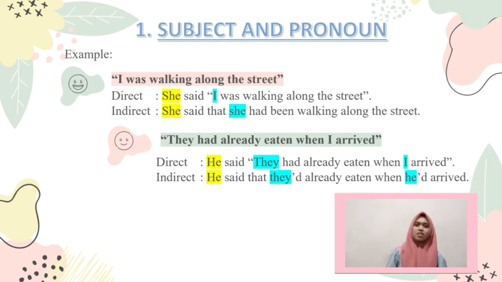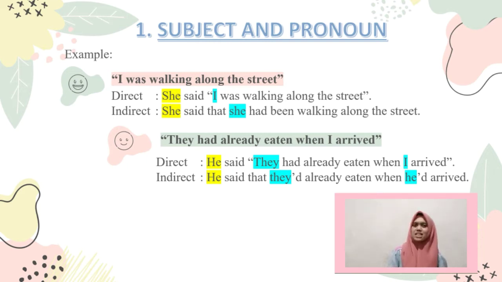Here is an example of a quote from someone. "I was walking along the street." For direct: she said, "I was walking along the street." So here, the one who says the words in quotation marks is she, while the reporting words are exactly the same as the quote.